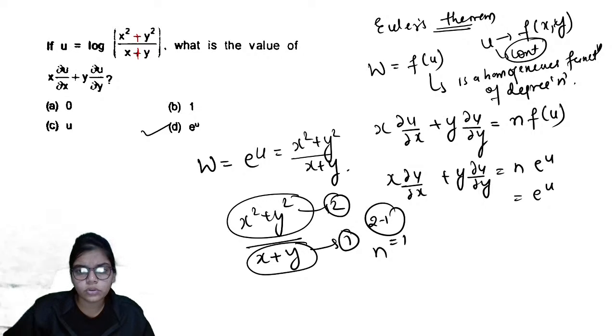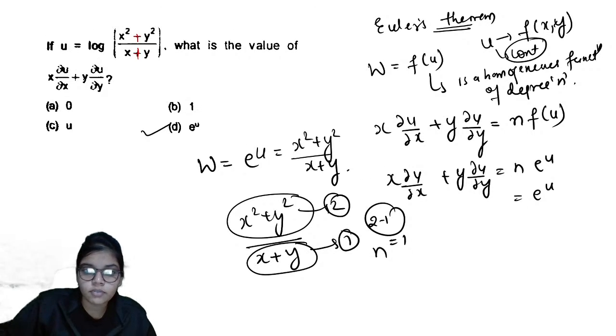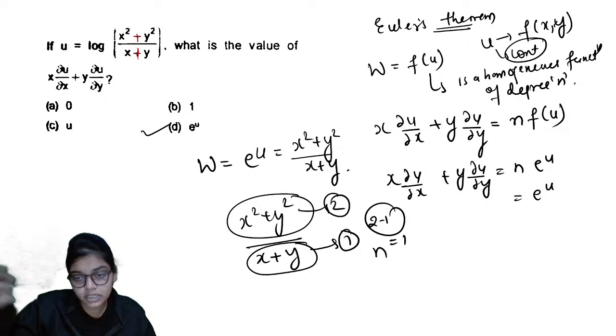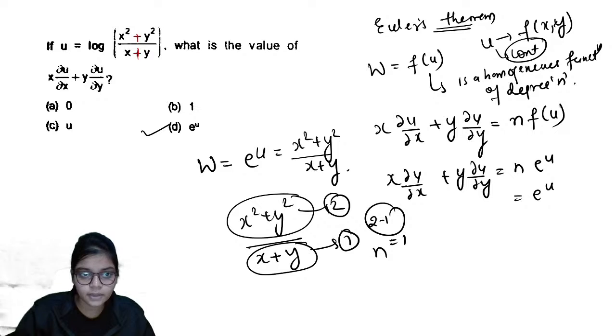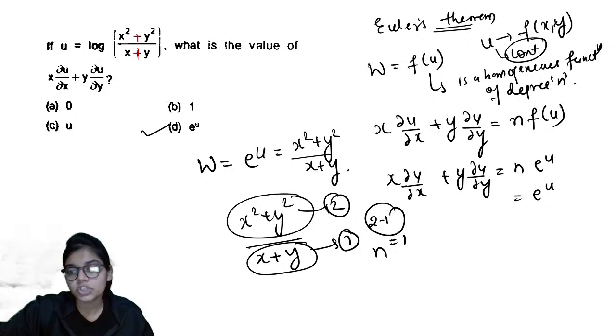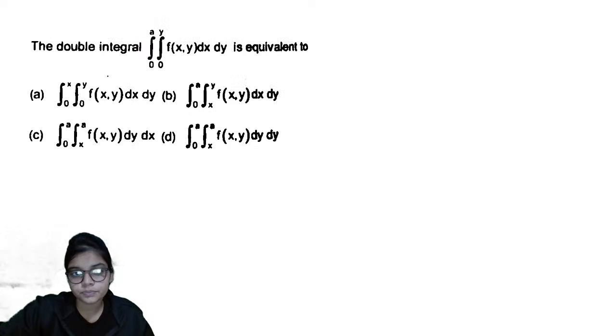अगर अब आपको नहीं निकालना आता, if you do not know homogeneous function like this, then आप del u by del x, del u by del y करके भी निकालोगे तो आपका आंसर यही आएगा. The only thing is, if you know this Euler's theorem for homogeneous function, then it's easier and you do not need to make any effort.